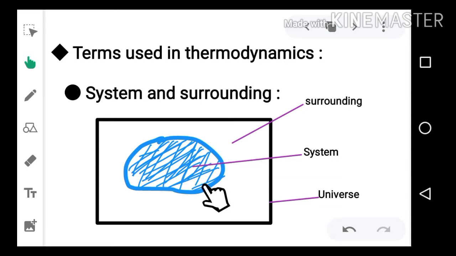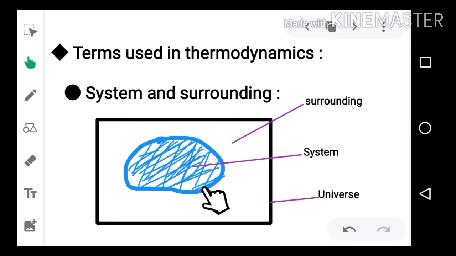Like that, the beaker having a chemical process going on inside it is a system which is very small compared to the whole universe. But you are observing the chemical process going on in that beaker, and that's why it is called the system. So the system is a part of the universe which is under thermodynamic consideration.